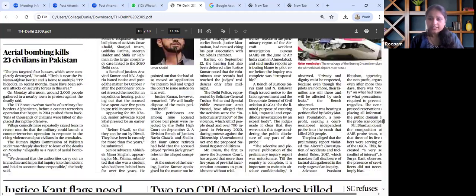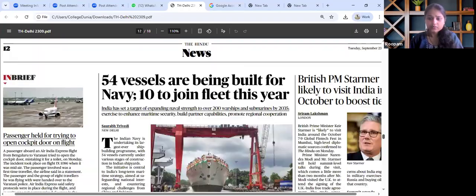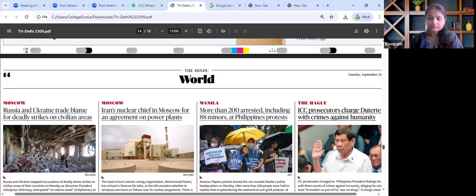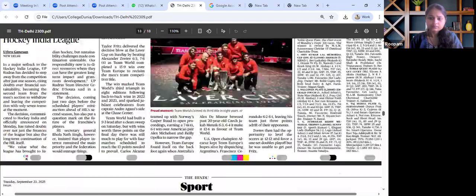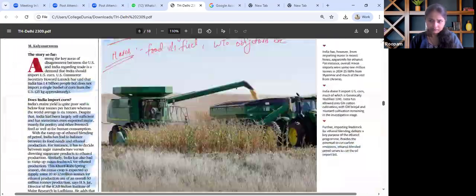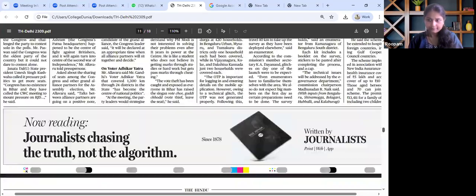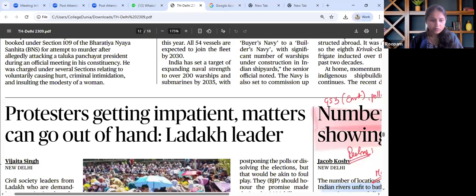So this is very much relevant with regard to the number of polluted river sites, which are showing a slight reduction as per CPCB's report.